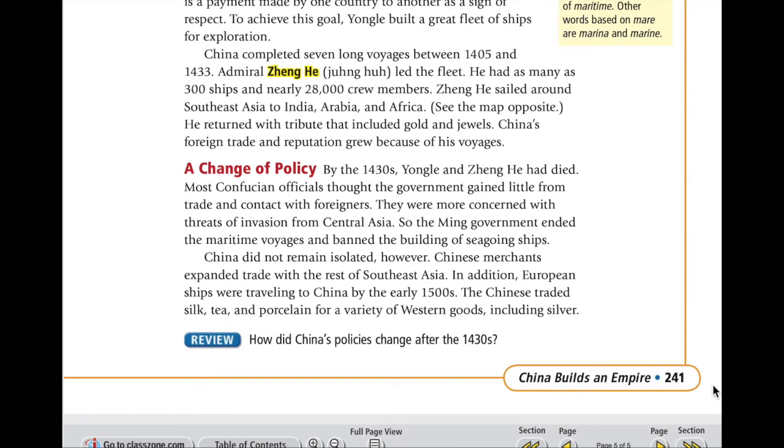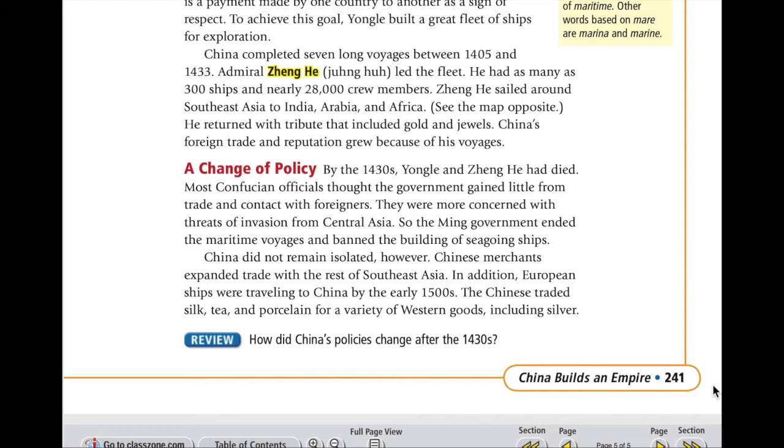A change of policy. By the 1430s, Yongle and Zheng He had died. Most Confucian officials thought the government gained little from trade and contact with foreigners. They were more concerned with threats of invasion from Central Asia. So the Ming government ended the maritime voyages and banned the building of seagoing ships.